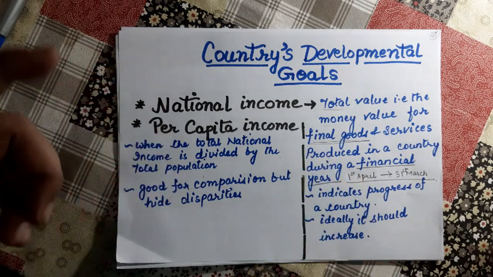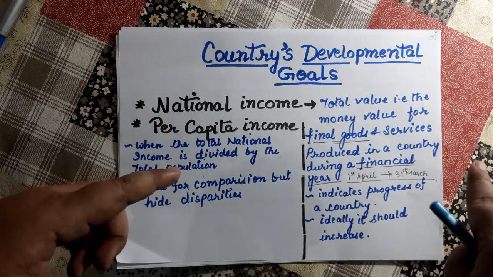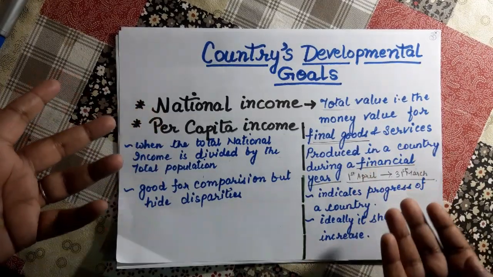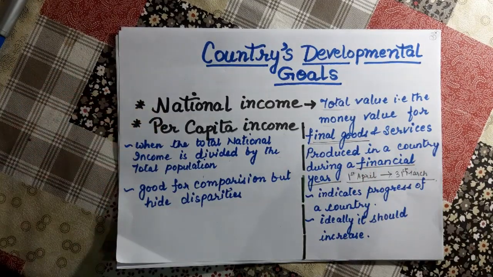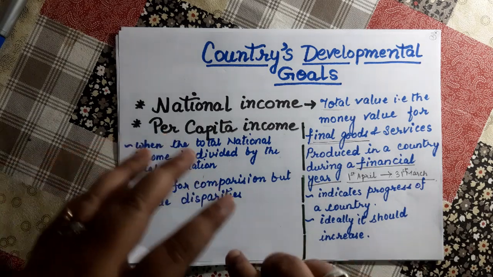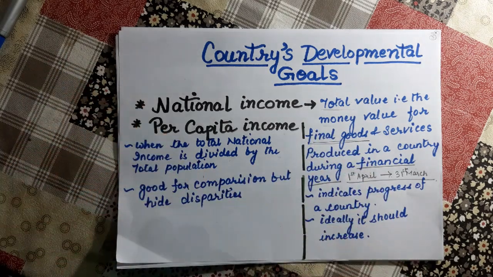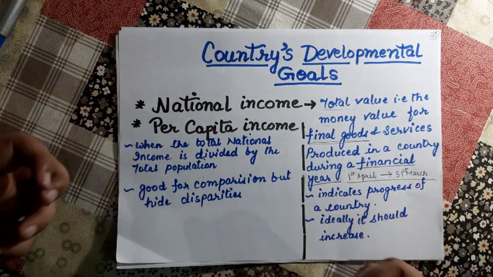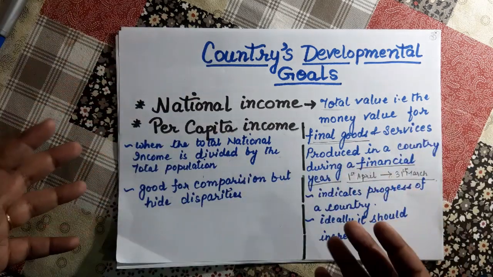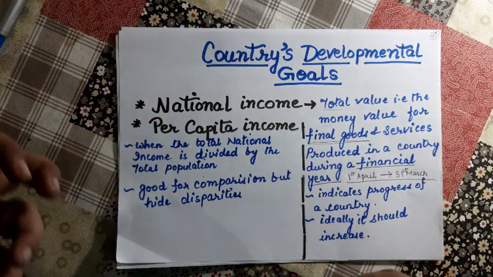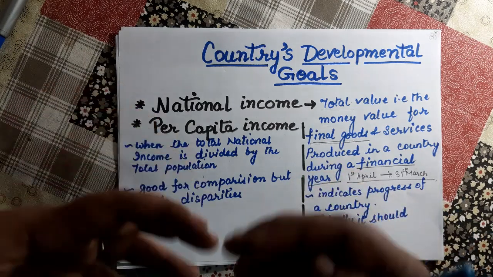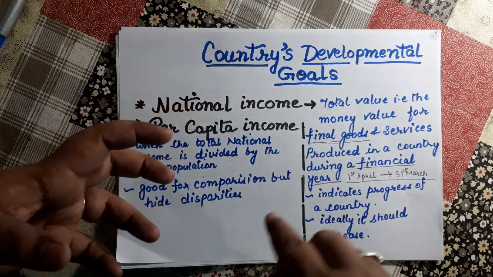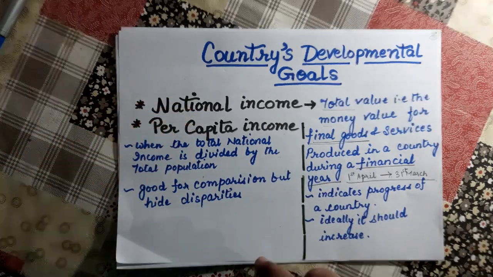Disparities: just now I gave you the example that one person is earning 100 rupees, another is earning 200, then another 500, and the last one is earning 40,000 rupees. So the average hides the disparities. It is very important to know the disparities, because for development, if we know the inequality in income in society, then it will be easy to work on that. For the development of the country, this improvement is required. I hope it is clear.